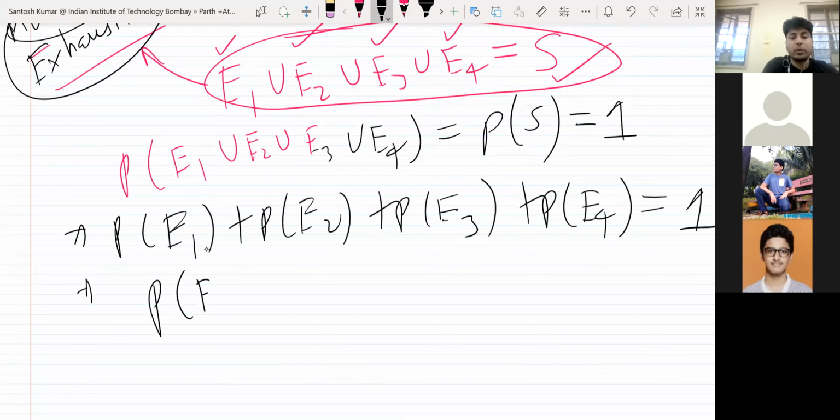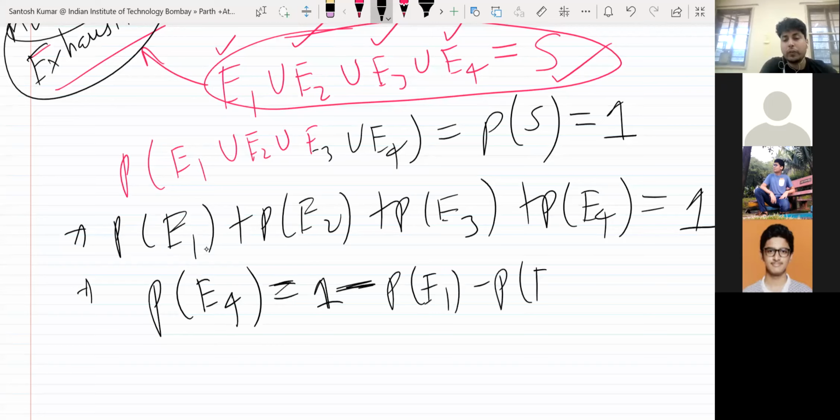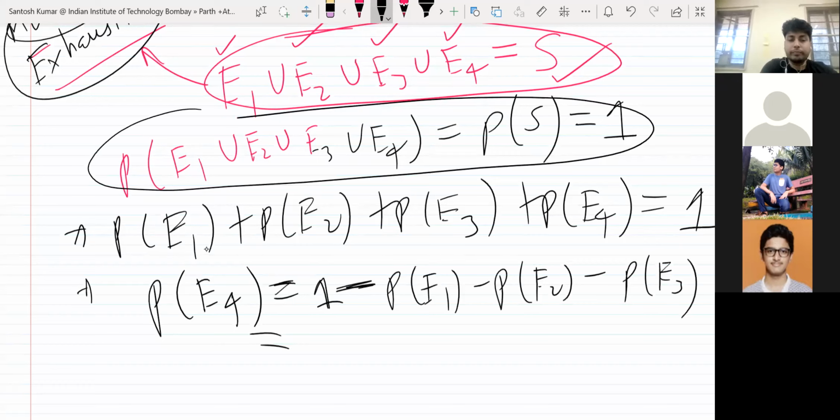They ask you the probability of E4. So 1 minus probability of E1 minus probability of E2 minus probability of E3. Now you calculate this; this is easy now. The sum of all will be 1: either they get first division, second division, third division, or fail.